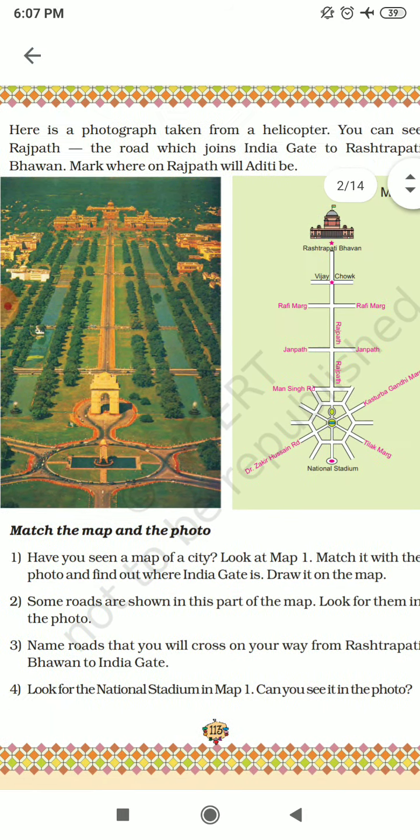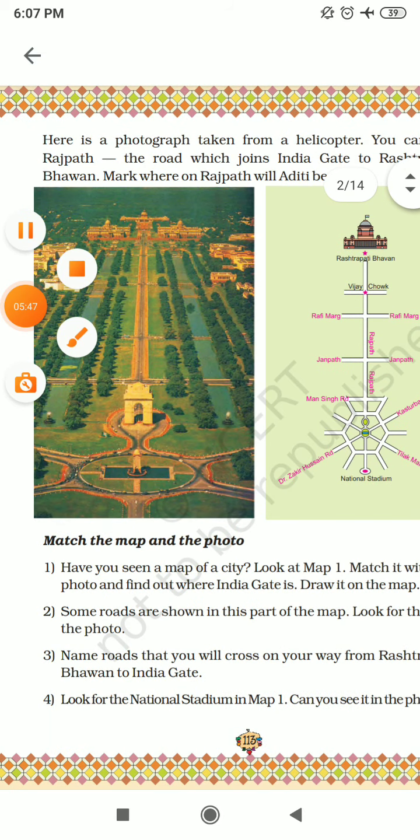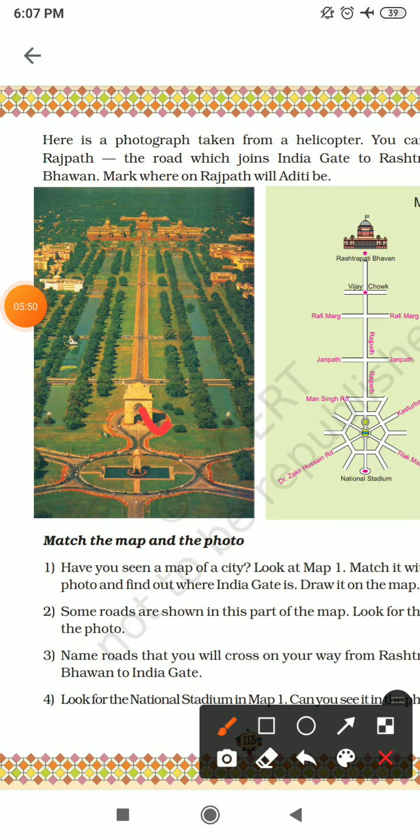Now see, this is India Gate. This is Rashtrapati Bhavan, and this is Rajpath, and these are some marks, for example, Rafi Marg, Janpath, and Man Singh Road.